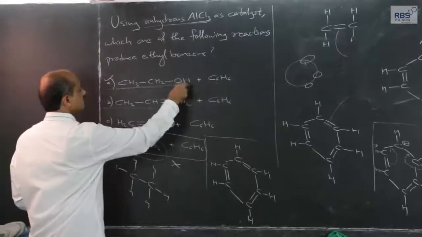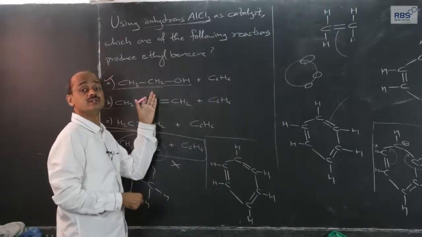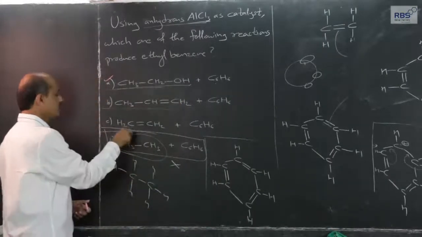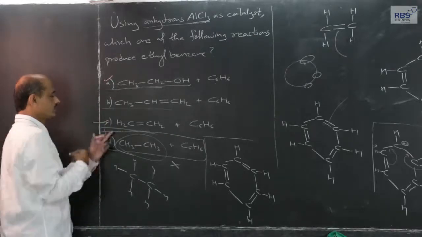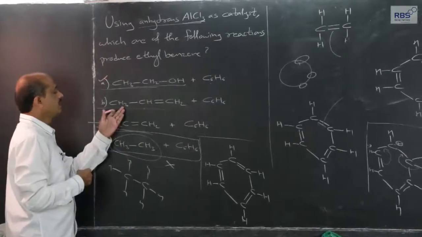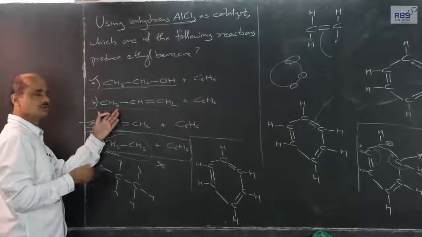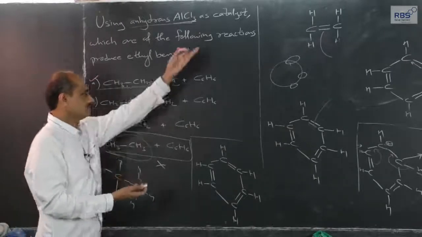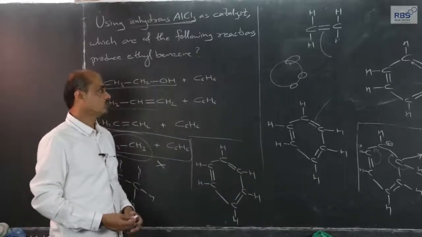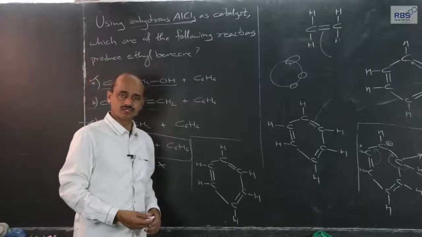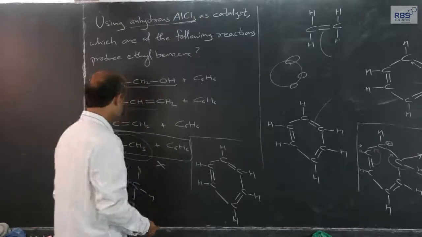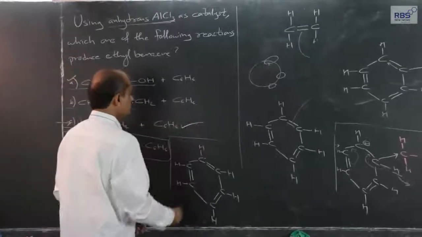Here it will be dehydration, beta elimination, and here we get the desired product, ethyl benzene. And if this were used, same logic, same mechanism, isopropyl benzene would have been the product. So the answer for the question is C.